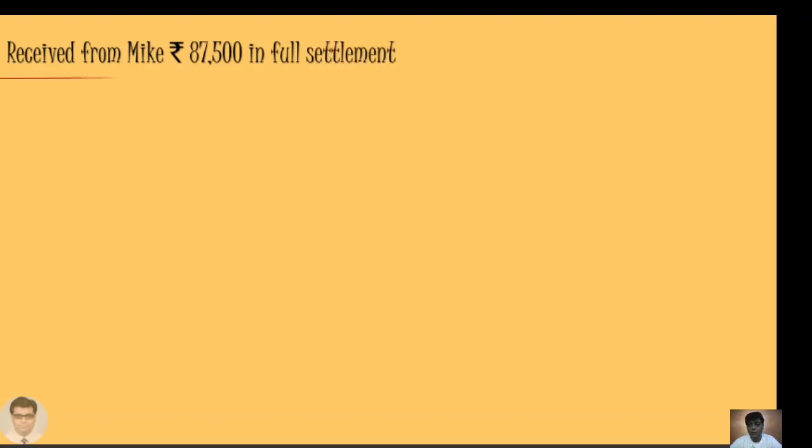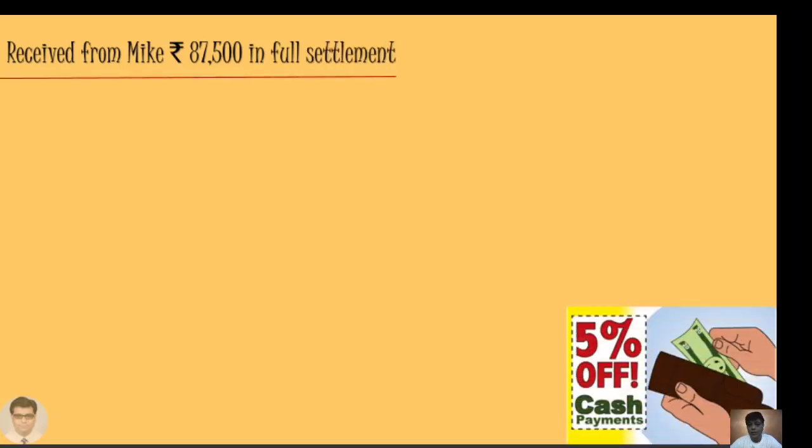Received from Mike rupees 87,500 in full settlement. Now when we are receiving money in full settlement, that apparently means there will be some discount that we will have to allow. And recall from an earlier transaction where we sold goods to Mike for 89,000. Now he is paying us 87,500 in full settlement.